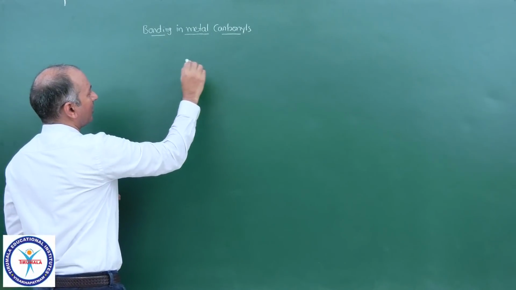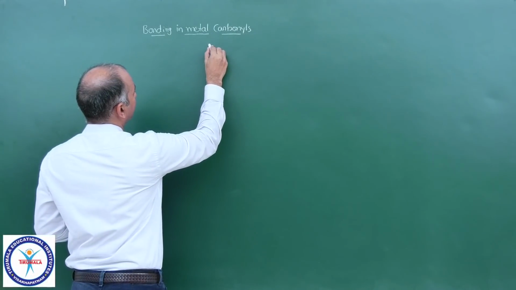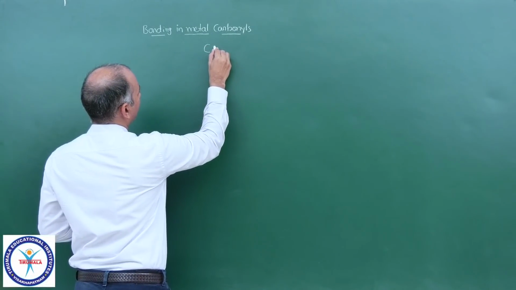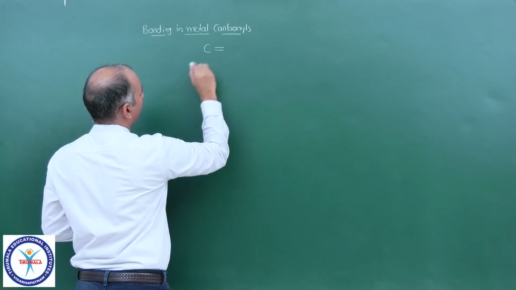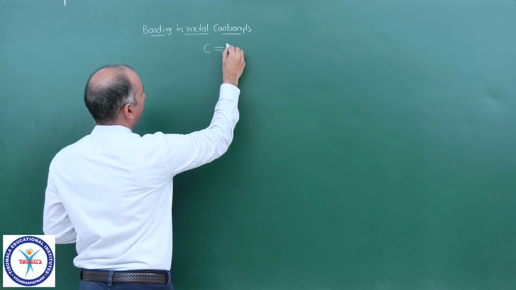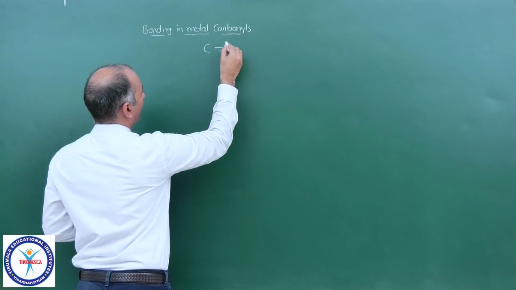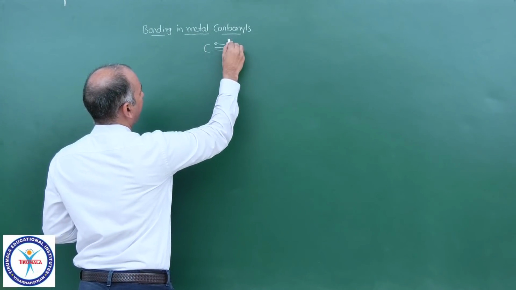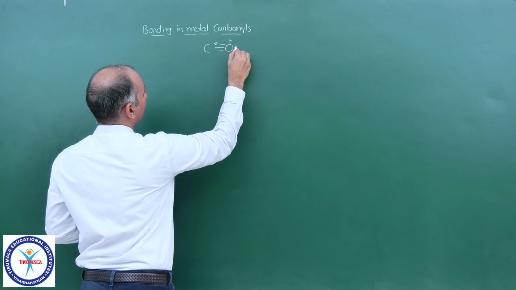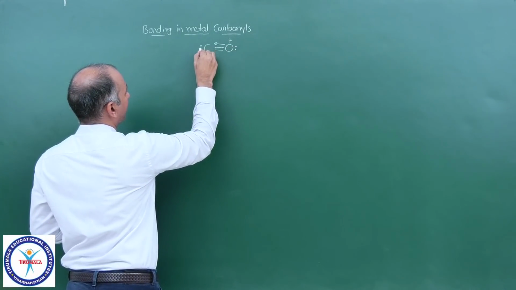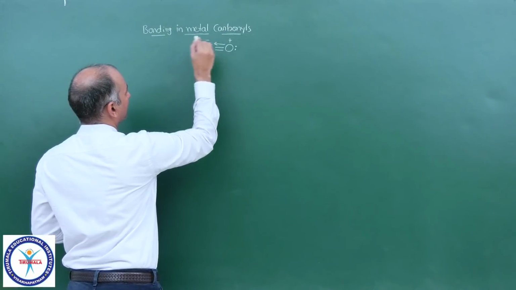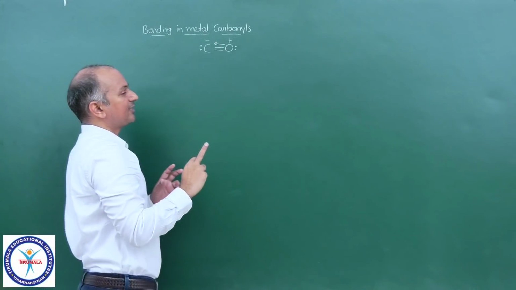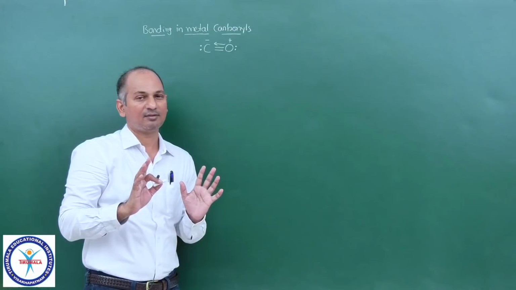First let me write down the carbon monoxide structure. C, one normal sigma and normal pi. Now this oxygen donates a lone pair to the carbon. As a result, oxygen gets positive charge and carbon gets negative charge. So both carbon and oxygen have one lone pair each.